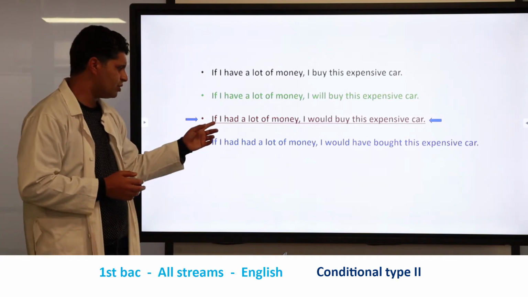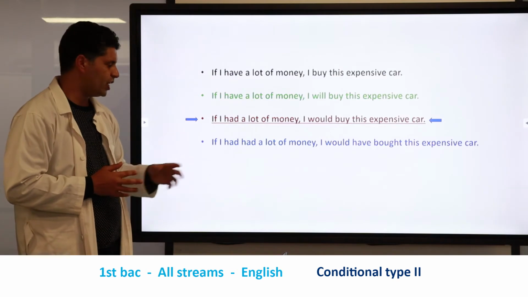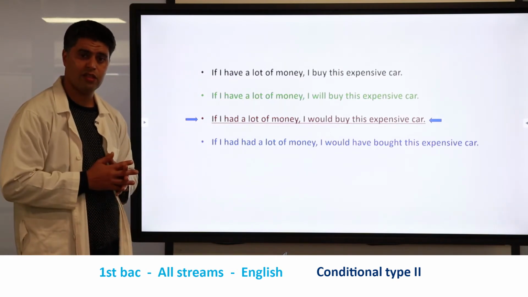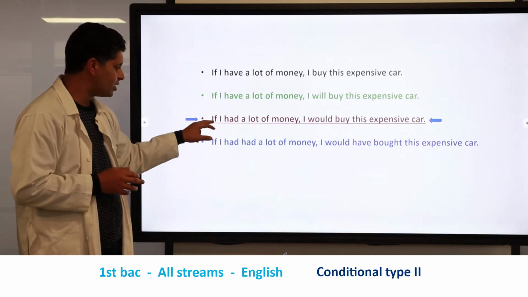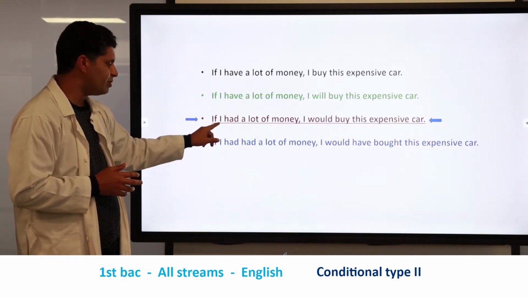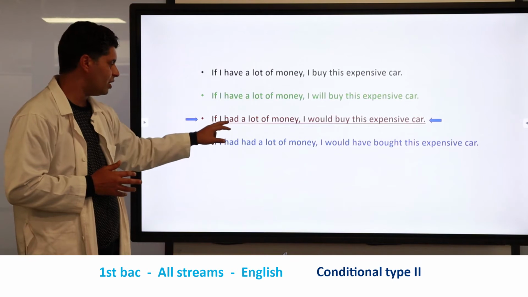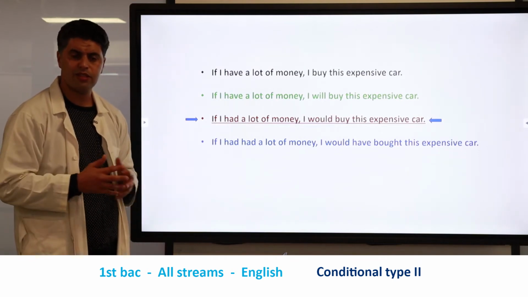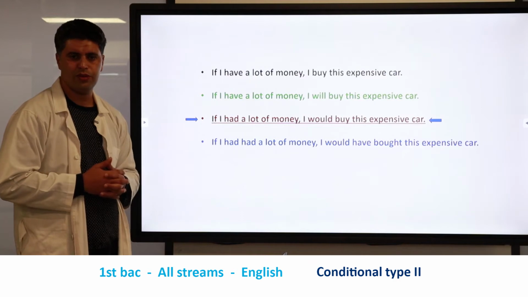Let's go to the third structure. We have the conjunction if. It is also a conditional sentence in which we have the conditional if, and we have the subject I, and we have had. So what is had? It is the past simple of the verb to have.